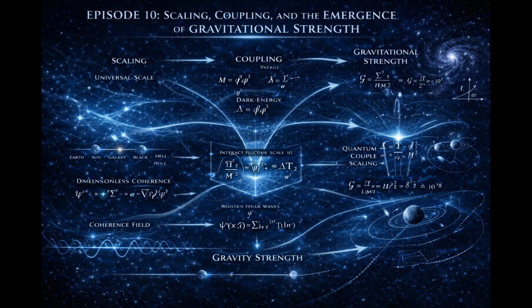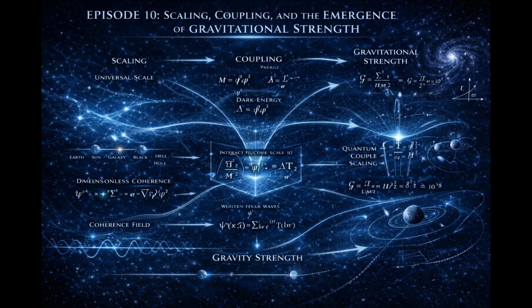Now consider coupling universality. In relativity, gravitational coupling is universal. All energy contributes. In our framework, all coherence contributes to curvature. There is no privileged subtype. Coherence density, regardless of source, influences geometry. Universality follows automatically.